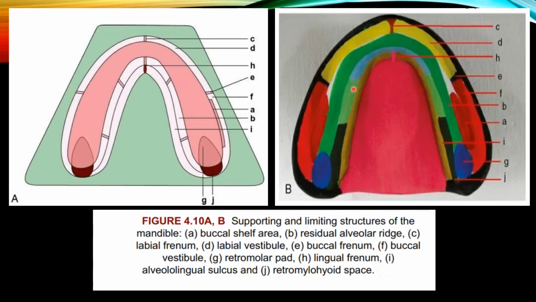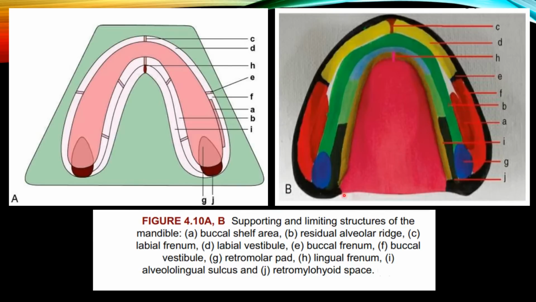So which are they? Labial frenum and labial vestibule bilaterally. Then the buccal frenum, then the buccal vestibule. Then the retromolar pad, then the alveolo-lingual sulcus. These are the various limiting structures of the mandible.